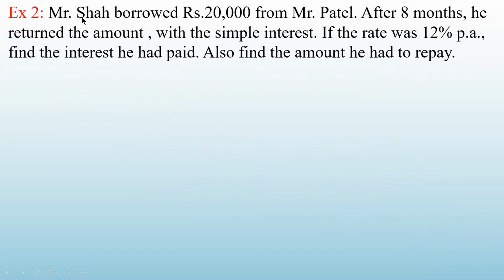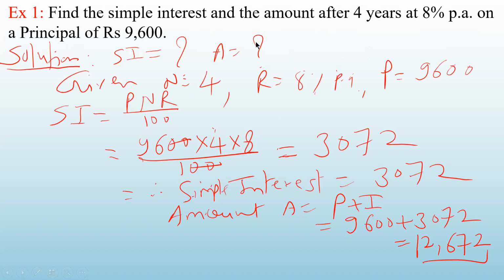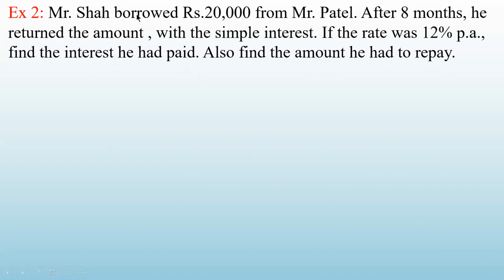Second question. Mr. Shah borrowed rupees 20,000 from Mr. Patel. After 8 months, he returned the amount with the simple interest. If the rate was 12% per annum, find the interest he had paid and also find the amount he had to repay. See, in the previous question, the amount was invested. Okay, and we have found out the interest and the amount. The same here. Here the money is borrowed.